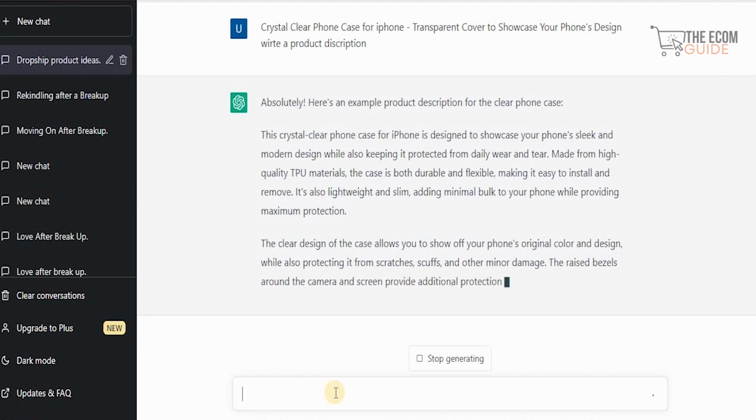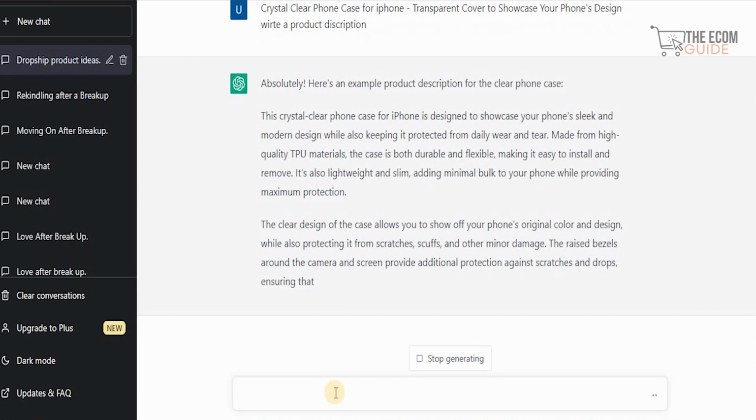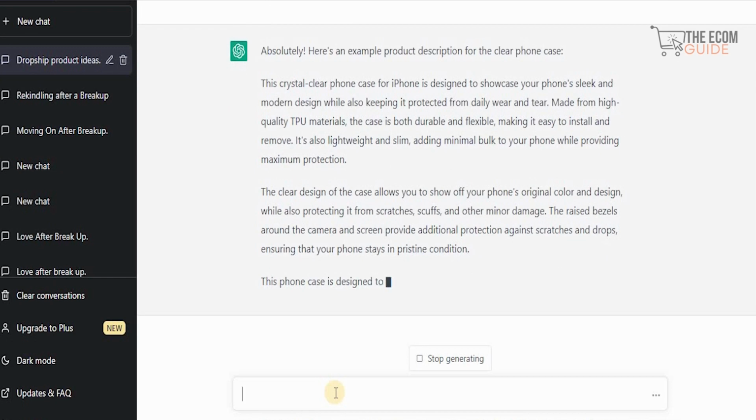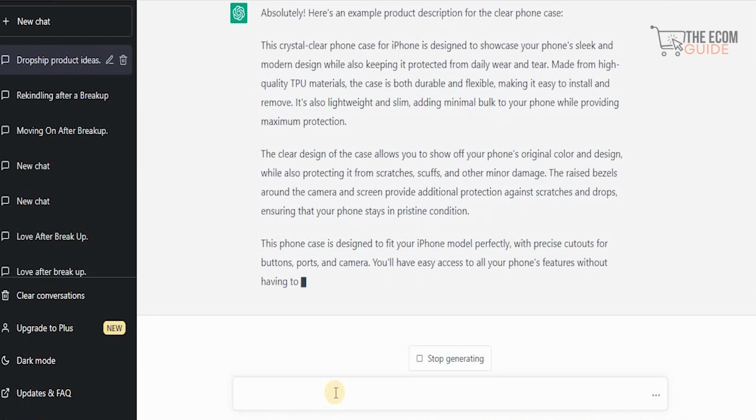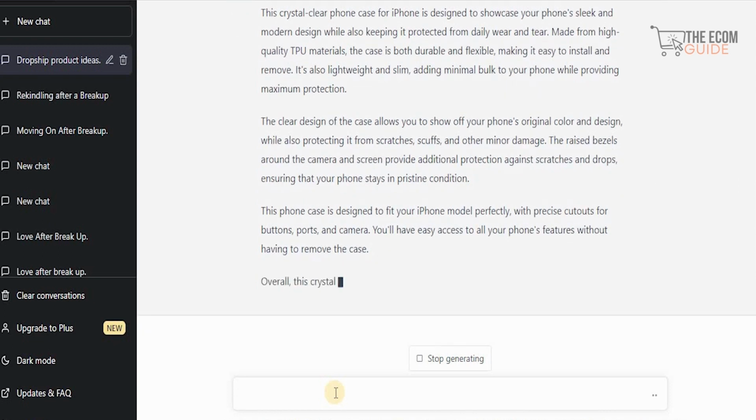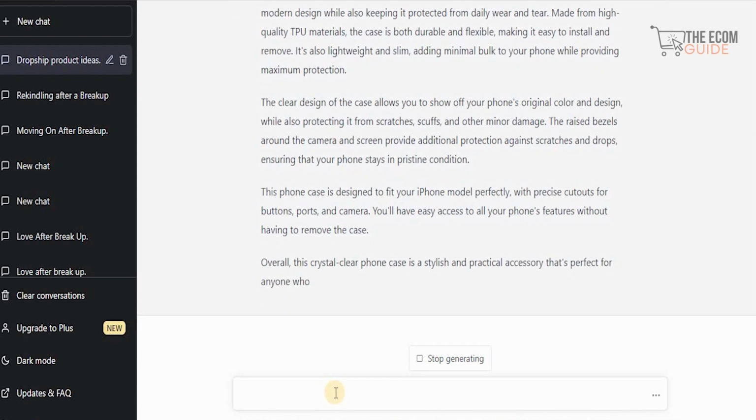At this moment in time, we have not spent $1 doing all this research, and we've literally in a span of 8 to 10 minutes found a good product, got the right description for it, and we're adding all this information and developing this particular product. And once you put this product in, we already know that the product has been sold 10,000 times, so that is $10,000 up for grabs. And you can do this for multiple products, and all you need to do is sit back, relax, and watch the money roll in, because now you have a system in place that will allow you to take the steps that are required for you to scale your business and break away from the 9 to 5 and get the financial freedom that you've always been dreaming about.